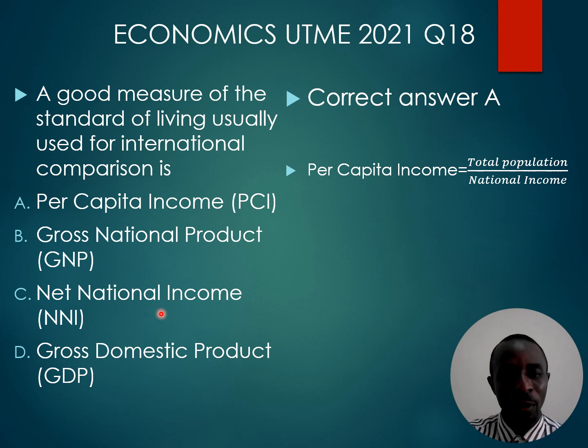Net national income, that's national income minus depreciation, cannot be used for international comparison. Gross domestic product also does not take into consideration the population of the country. So per capita income is a good measure of standard of living because it includes total population when calculating it.